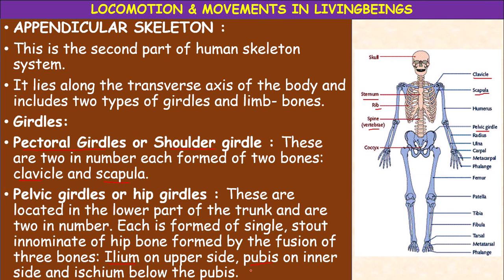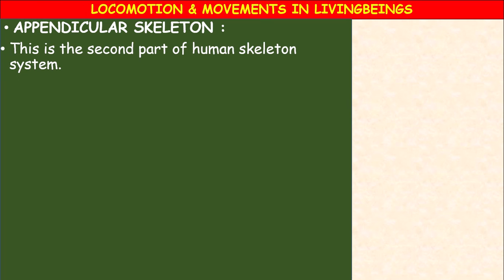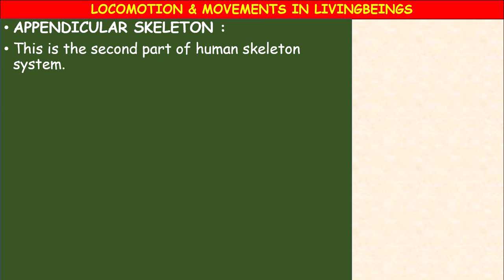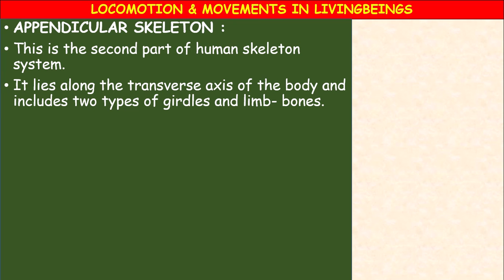So in the appendicular skeleton, which part have we completed? Girdles. There are two main types of girdles, pectoral girdles and pelvic girdles. The pectoral girdle is also called the shoulder girdle, present in the shoulder region, and the pelvic girdle is present in the hip region. The appendicular skeleton, as the second part of the human skeleton, lies along the transverse axis of the body and includes two types of girdles.